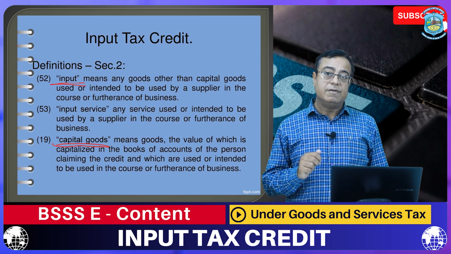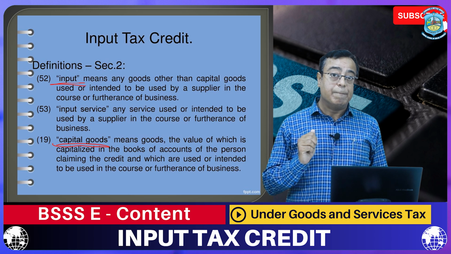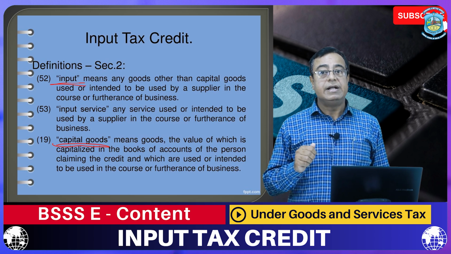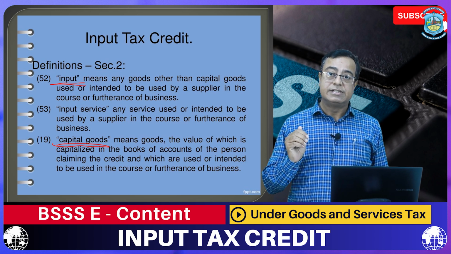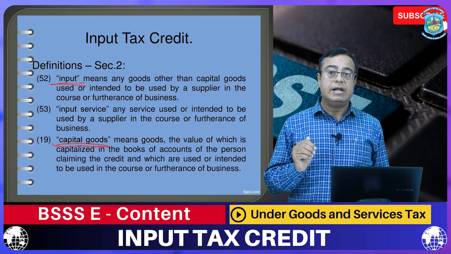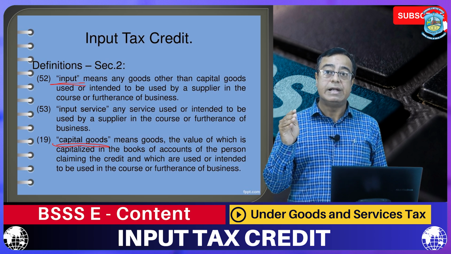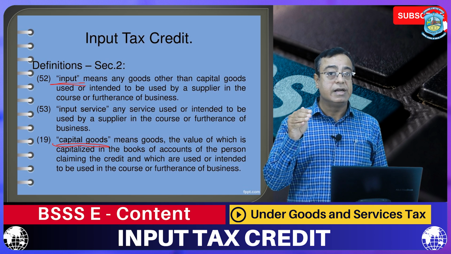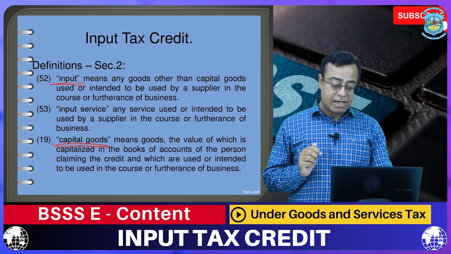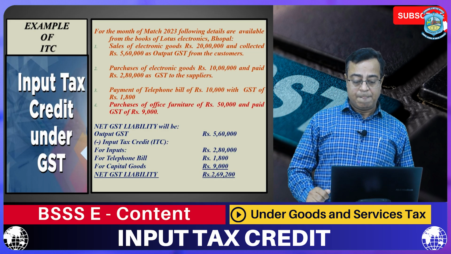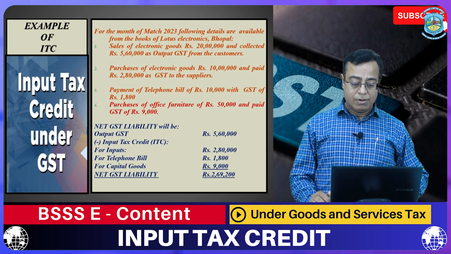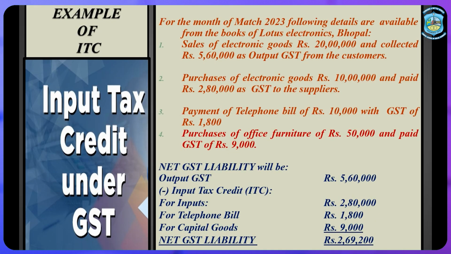Now, dear friends, we will start the comprehensive example of ITC, how ITC is calculated and deducted from the output tax, and how we have to calculate net GST after taking the rebate advantage of ITC. Here we have the example. Suppose we have a firm known as Lotus Electronics. This Lotus Electronics is situated in Bhopal.